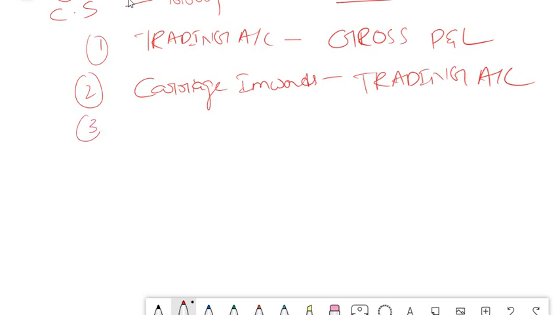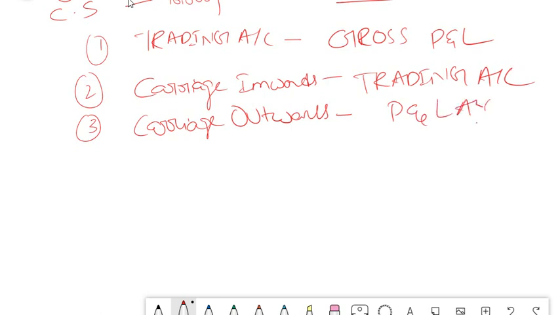At the same time, you have to remember that carriage outwards will go to your P&L account. So this is a check which you need to remember. Why? Because carriage outwards is related to your sales. What did I tell you when we started with the P&L explanation? Sales comes under your indirect expense category.